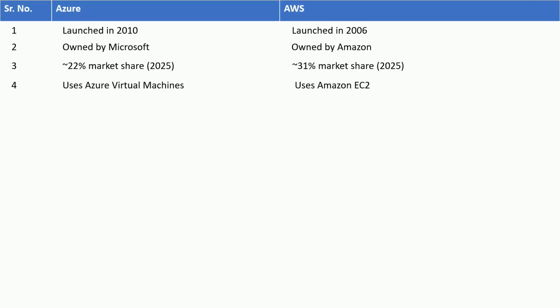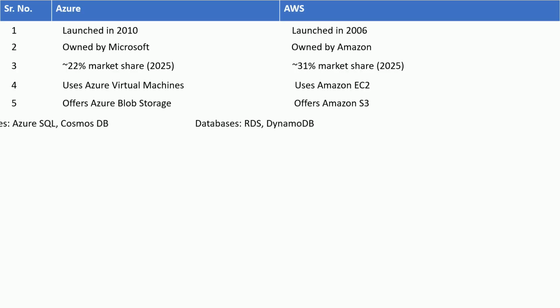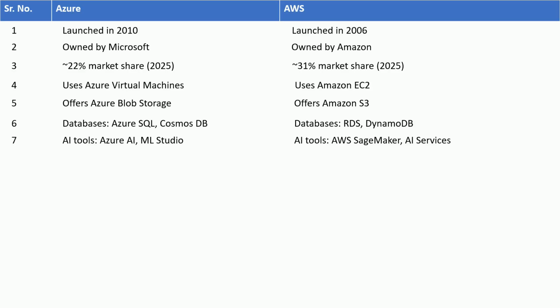Azure uses Azure Virtual Machines, whereas AWS uses Amazon EC2. Azure offers Azure Blob Storage, whereas AWS offers Amazon S3. Azure uses databases such as Azure SQL and Cosmos DB, whereas AWS uses RDS and DynamoDB. Azure provides AI tools such as Azure AI and ML Studio, whereas AWS provides AWS SageMaker and